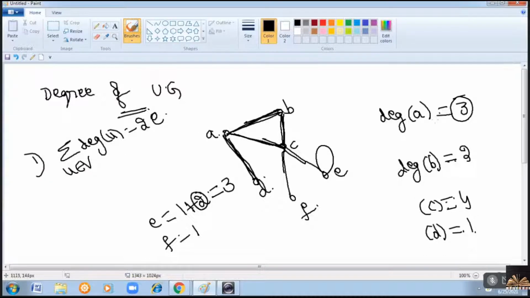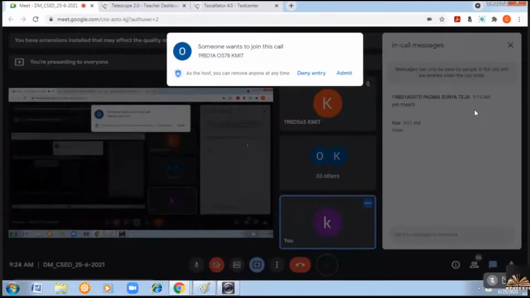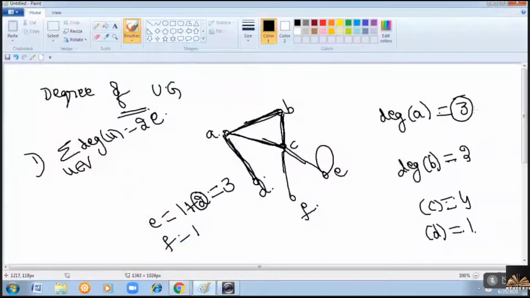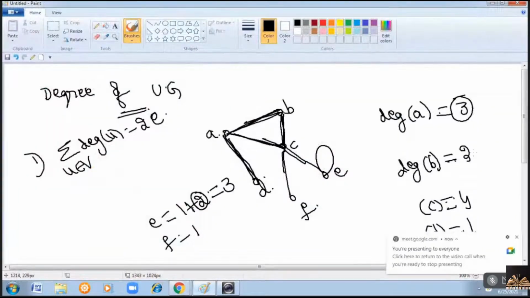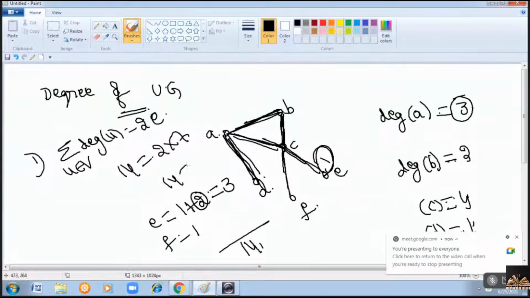Now, what is the sum of the degrees of these vertices? 3 plus 2, 5 plus 4, 9, 10, 14. So, total is 14. Sum of the degrees is 14. LHS is 14. Now, consider the number of edges: 1, 2, 3, 4, 5, 6, 7. So, 2 into 7, 14. 14 is equal to 14. Clear? This is one point.